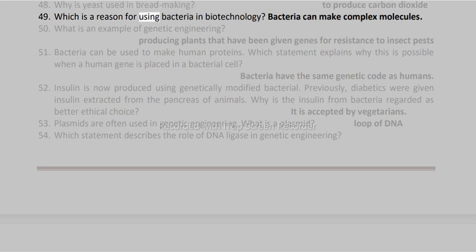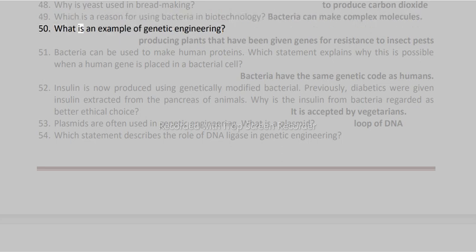49. Which is a reason for using bacteria in biotechnology? Bacteria can make complex molecules. 50. What is an example of genetic engineering? Producing plants that have been given genes for resistance to insect pests.